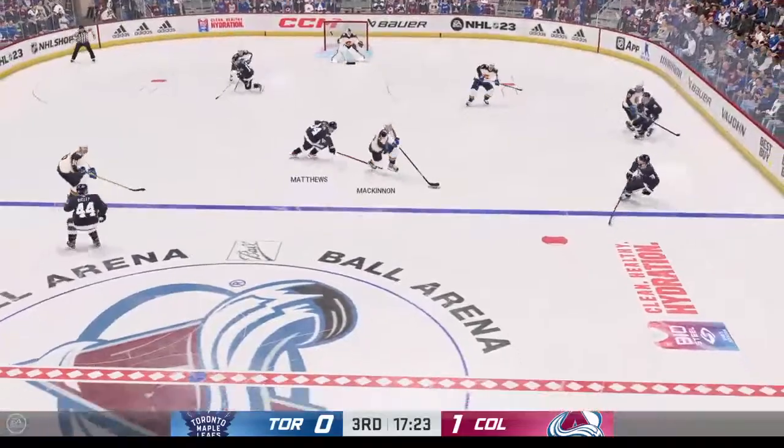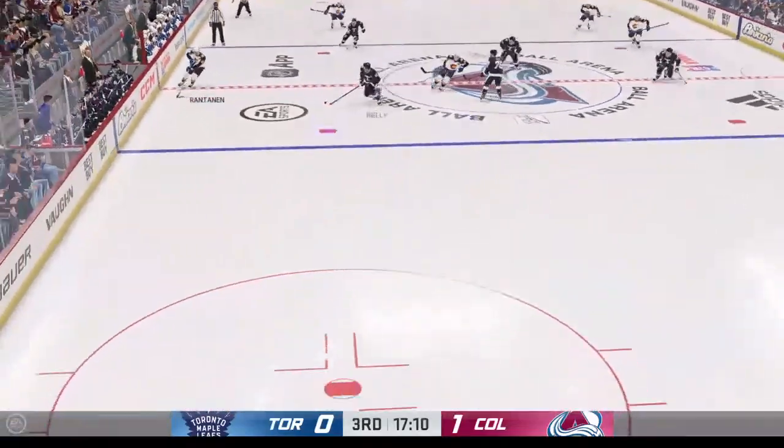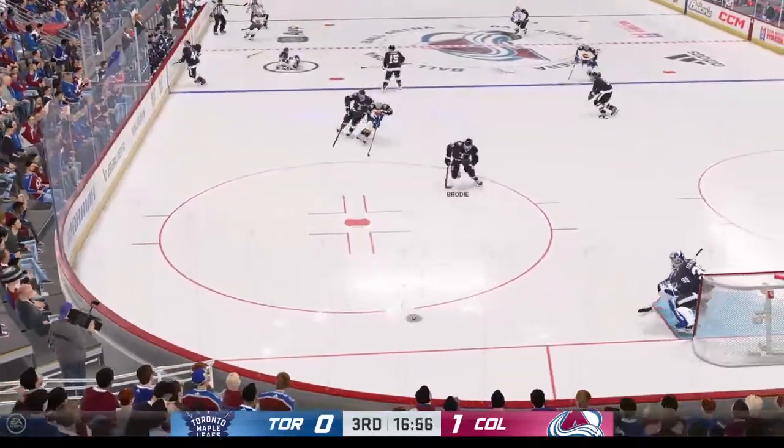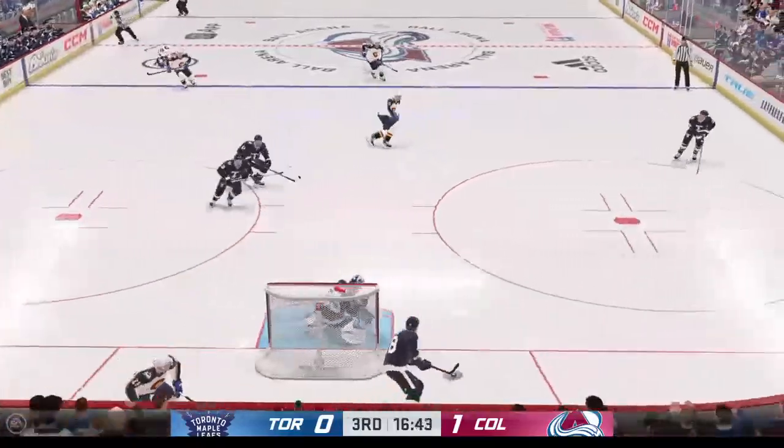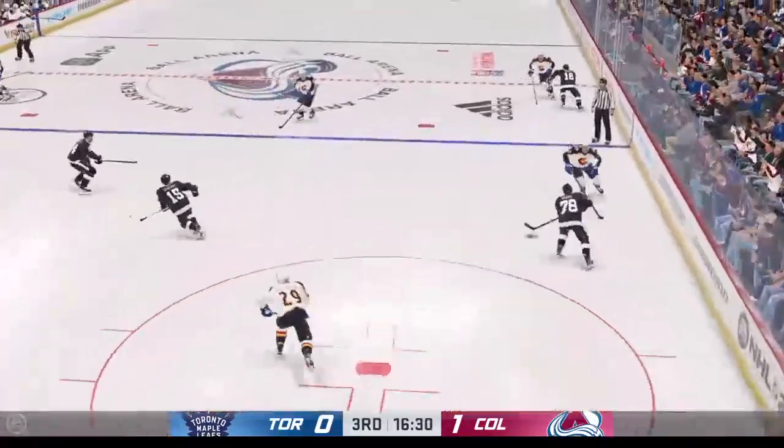Back in. Dropped, and here's MacKinnon on the turnover. The Avalanche back in again, in deep. Colorado's had all the time possession in this game today.